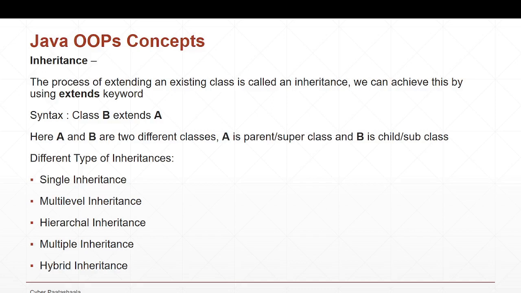I don't want to simplify this concept, as this is a very big concept. I want to have a separate session for this. For now I'm just giving you a brief of inheritance and the different types of inheritance. We'll discuss each and every inheritance in detail in our next session. I'll be providing a new session specifically for inheritance. Please don't miss that.